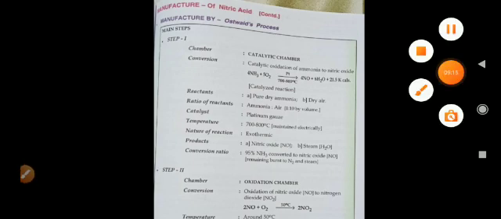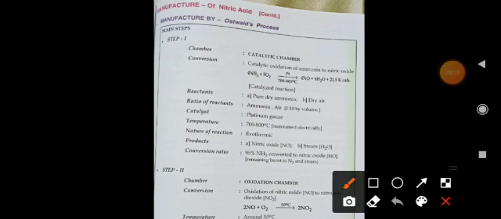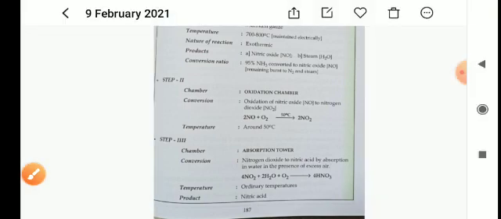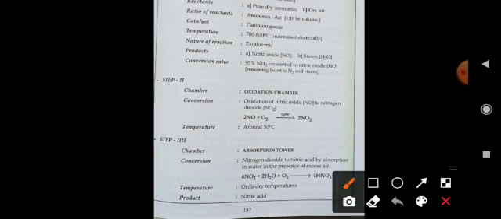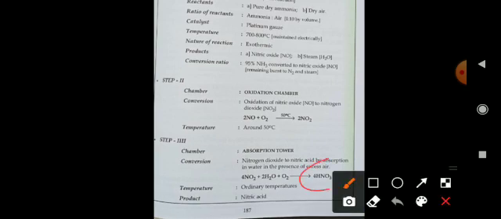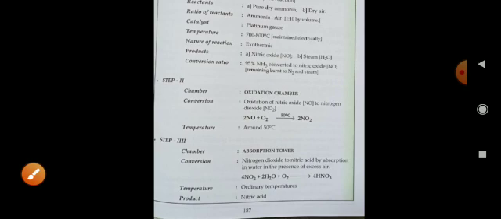Manufacturing of nitric acid by Ostwald's process. In this process, nitric acid is prepared by the reaction of ammonia with oxygen. Ammonia reacts with oxygen in the presence of a platinum catalyst at 700 to 800 degrees centigrade to give nitric oxide plus water, and this nitric oxide reacts with oxygen to form nitrogen dioxide. After that, this nitrogen dioxide reacts with atmospheric water and oxygen to give nitric acid. So in this way you can form nitric acid.